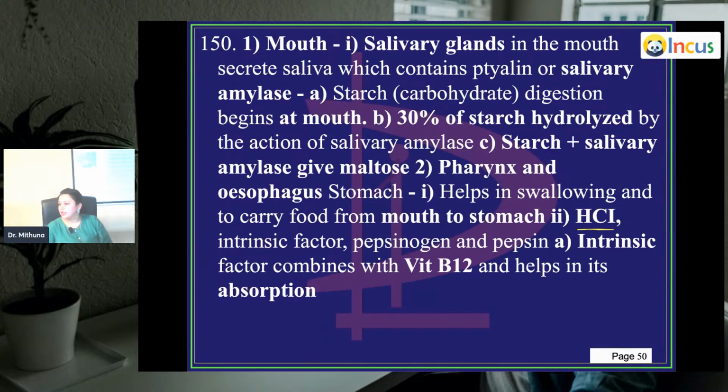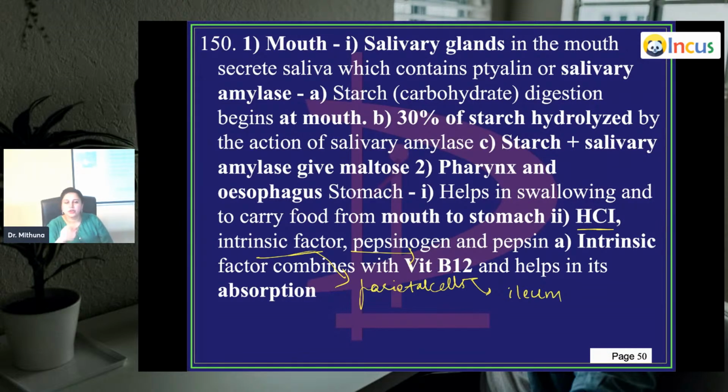HCl along with intrinsic factor, both are being produced by parietal cells. Where are these parietal cells? They are in the stomach. Intrinsic factor here will combine with B12, but this absorption takes place in the ileum. But you need intrinsic factor for the absorption of the vitamin B12.